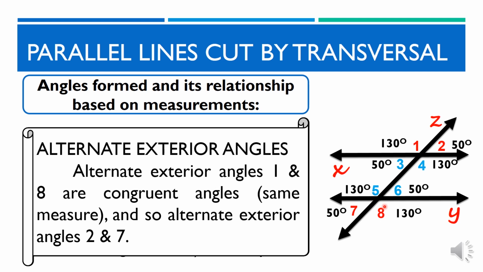Alternate exterior angles. Alternate exterior angles 1 and 8 are congruent angles, and so are alternate exterior angles 2 and 7. Tandaan na ang alternate exterior angles ay laging parehas ng sukat. Tignan maigi ang alternate exterior angles 1 and 8. Ang mga ito ay may parehas na 130 degrees at ang alternate exterior angles 2 and 7 ay parehas din ng sukat na 50 degrees.